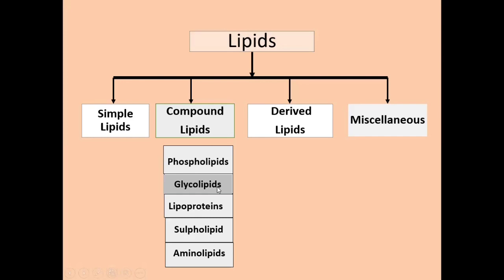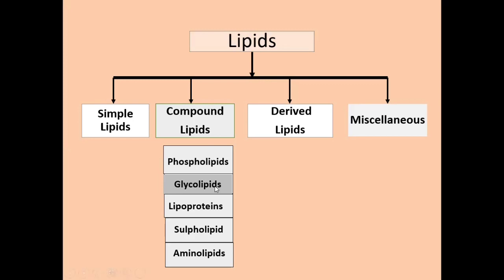Now let's see about glycolipids. Glycolipids are lipids containing a fatty acid, the alcohol sphingosine, and additional residues that are carbohydrates with nitrogen base. So here they do not contain a phosphate group and glycerol. These sugar-containing sphingolipids are also called glycosphingolipids.